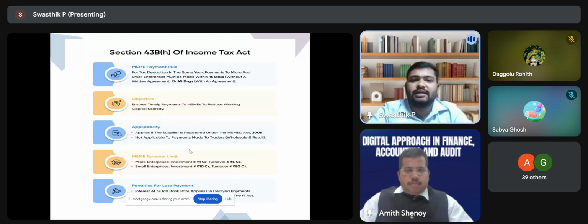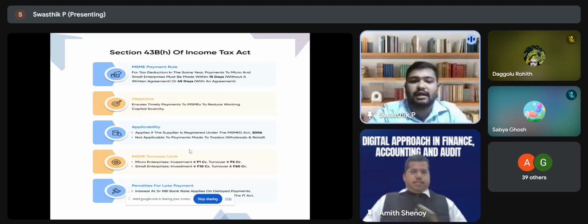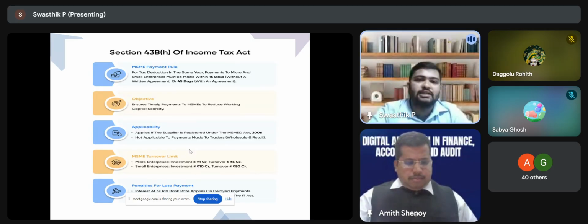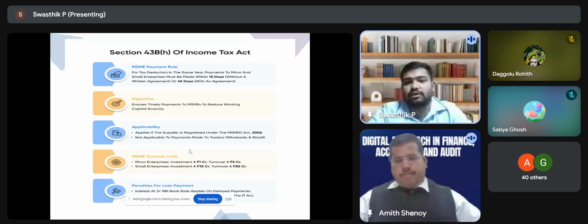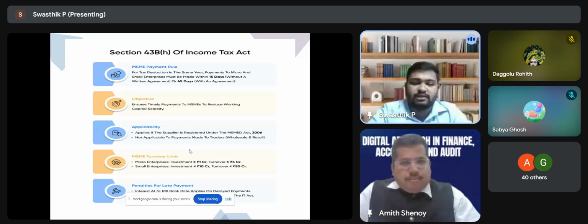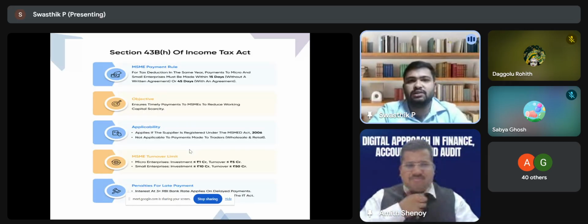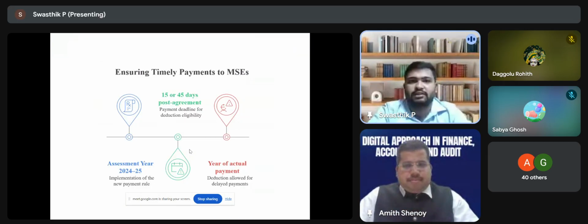If not paid within the due date, the penalty will be interest at three times the bank rate, which is notified by the RBI. Also, for income tax calculation, whatever principal amount stands outstanding as on 31st March will not be considered as an allowed expenditure for that particular year. So this is a short run through of section 43BH.